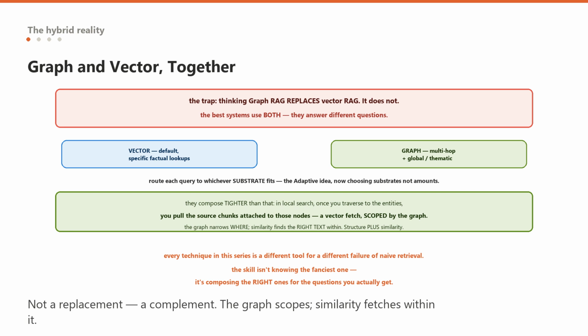This is worth saying clearly in an interview because it demonstrates you see these as complementary tools rather than competing products. I would use vector RAG as the default, add a knowledge graph when a meaningful fraction of my questions are about relationships or whole corpus themes, and route between them, often using the graph to scope and vector search to fetch within that scope. That is a systems answer, not a hype answer.